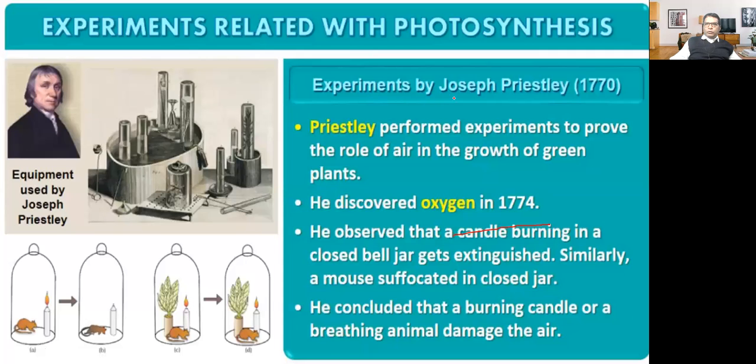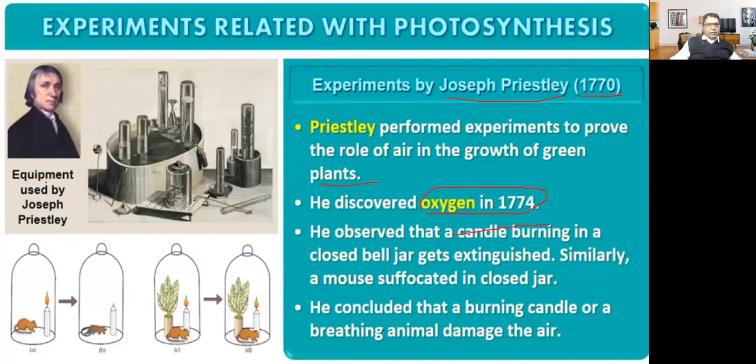Priestley performed the experiment to prove the role of air in the growth of green plants. Air is required for the growth of green plants. He discovered oxygen in the year 1774.